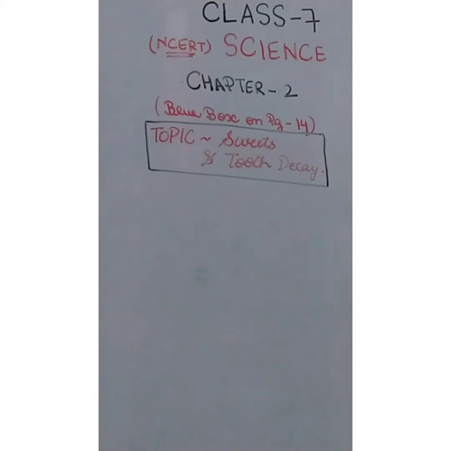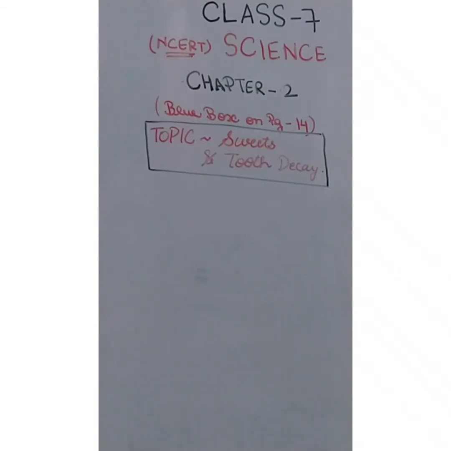These bacteria break down the sugars present from the leftover food and release acids. Now what do these acids do? Now when we read chapter 5, we will get to know what acids are. The acids gradually damage the teeth. This is called tooth decay.